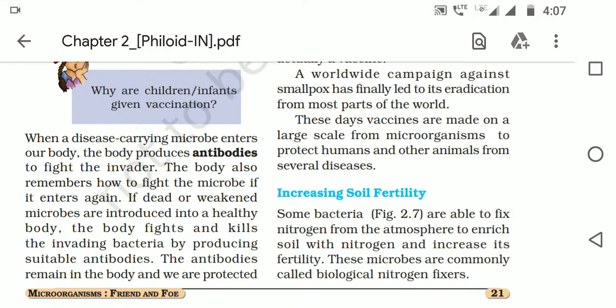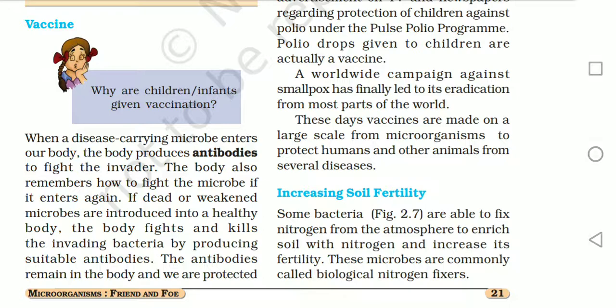So the body is getting mightier to fight against that particular disease. If dead or weakened microbes are introduced into a healthy body, say a killed polio virus, the body will start producing antibodies against this antigen.